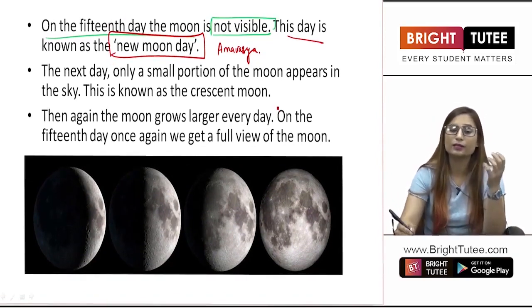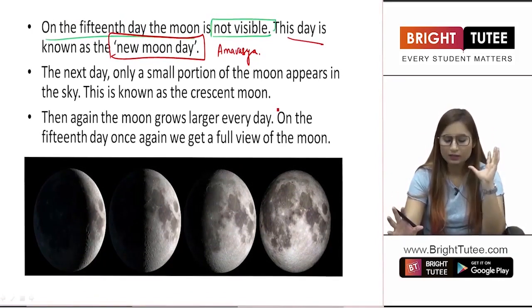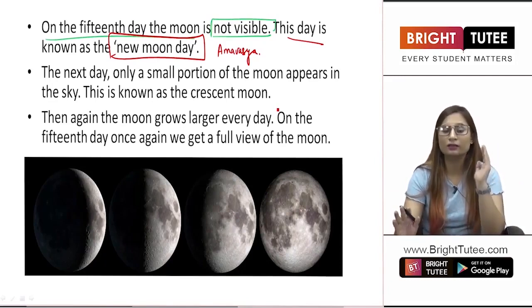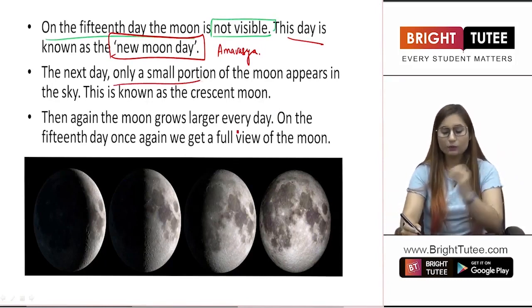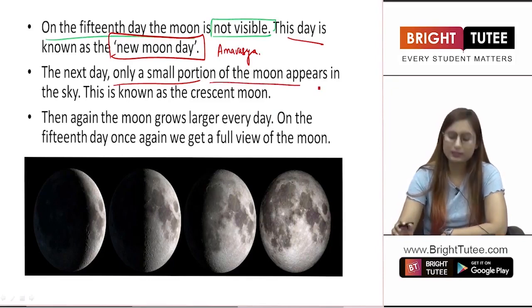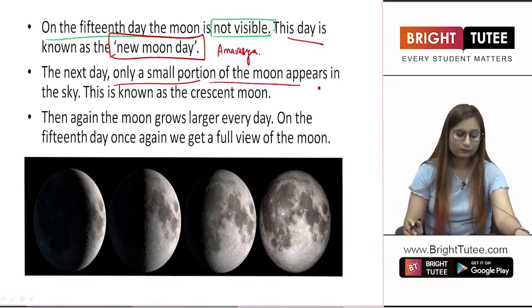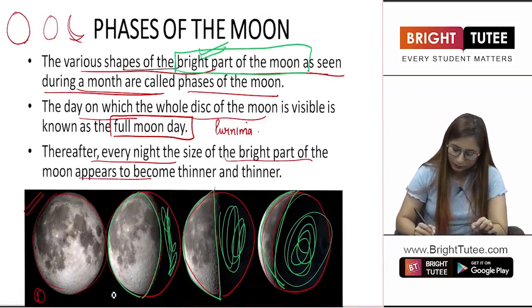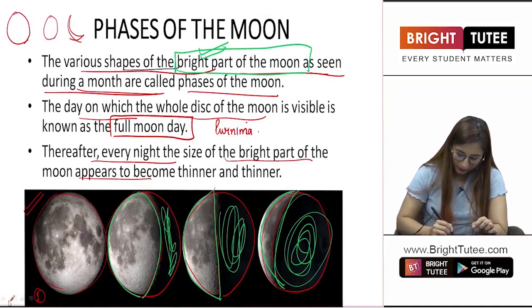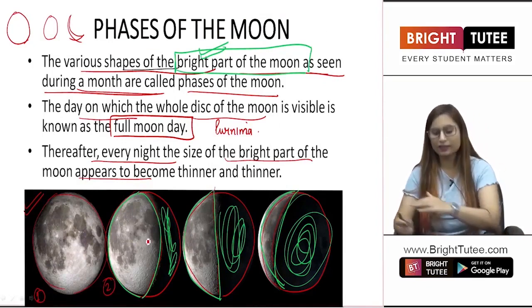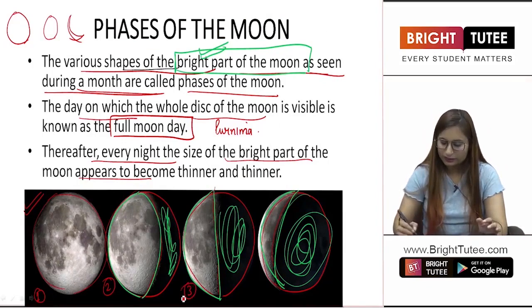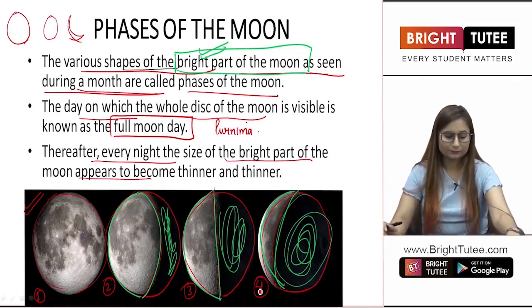The full moon day is when you can see the complete form of the moon, whereas the new moon day is when the moon actually disappears. You are not able to look at the moon in the sky. The next day, only a small portion of the moon appears in the sky. Now, you have seen this was the first picture, then this was the second picture, which basically means that the next phase is the second picture, then the further next phase is the third picture, then the fourth phase is the fourth picture.